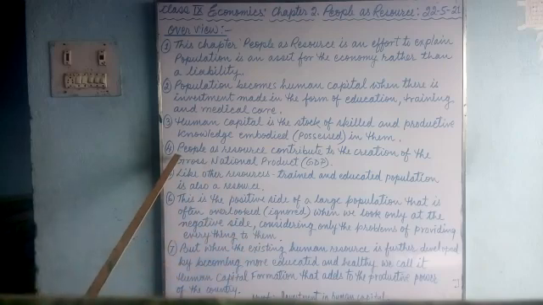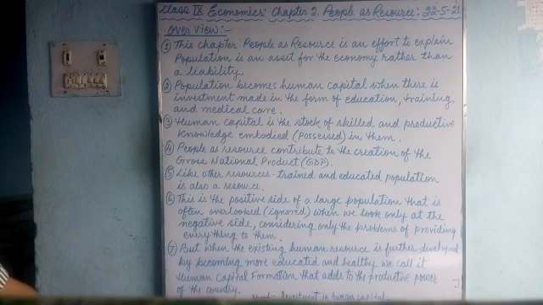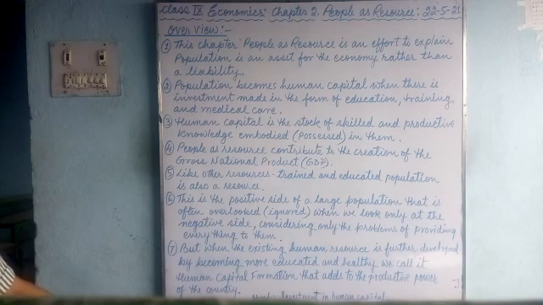Now we will have number 4, people as resource. People as resource contribute to the creation of gross national product, that is GDP. It will help to increase the GDP of the country. So people as resource will definitely contribute something to the country by producing goods and services.